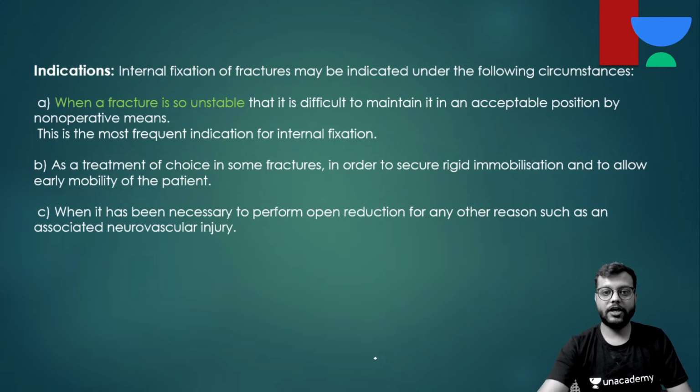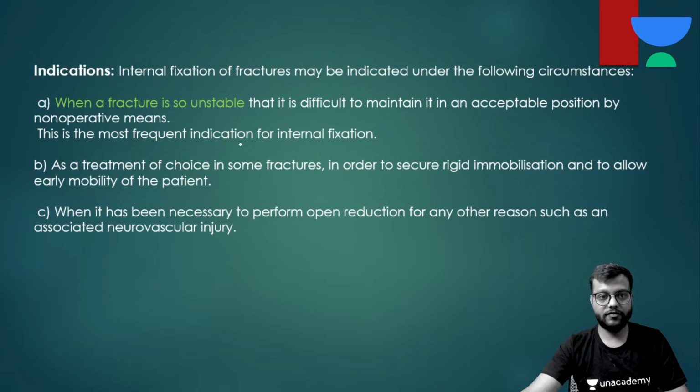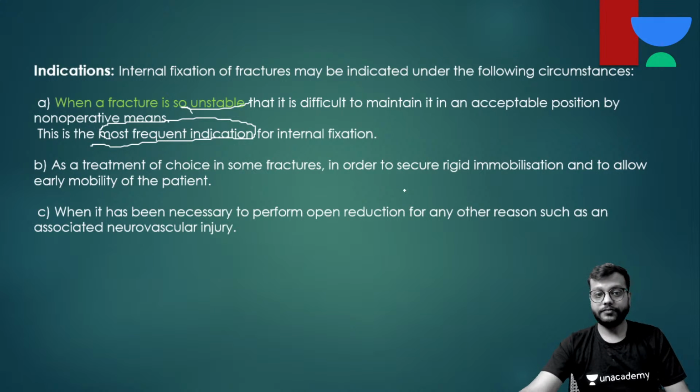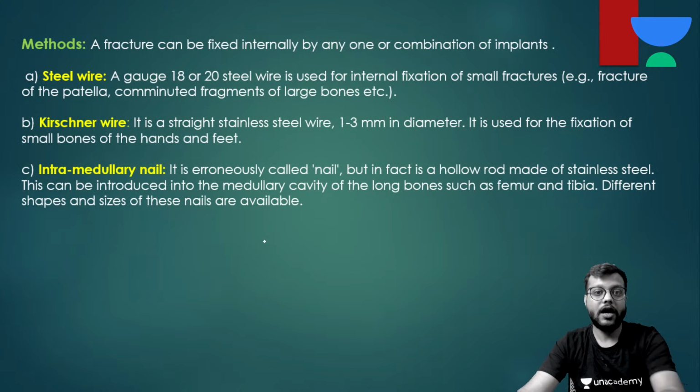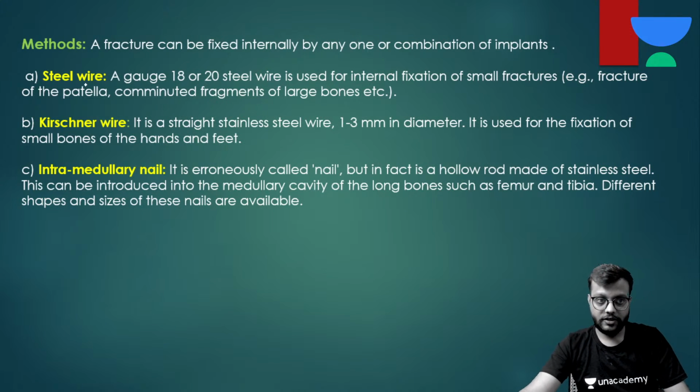Now, what are the indications of internal fixation? When the fracture is unstable, it is the most common indication. And if we need early mobilization of the patient, and if there is neurovascular injury associated. And how can we internally fix the bone?